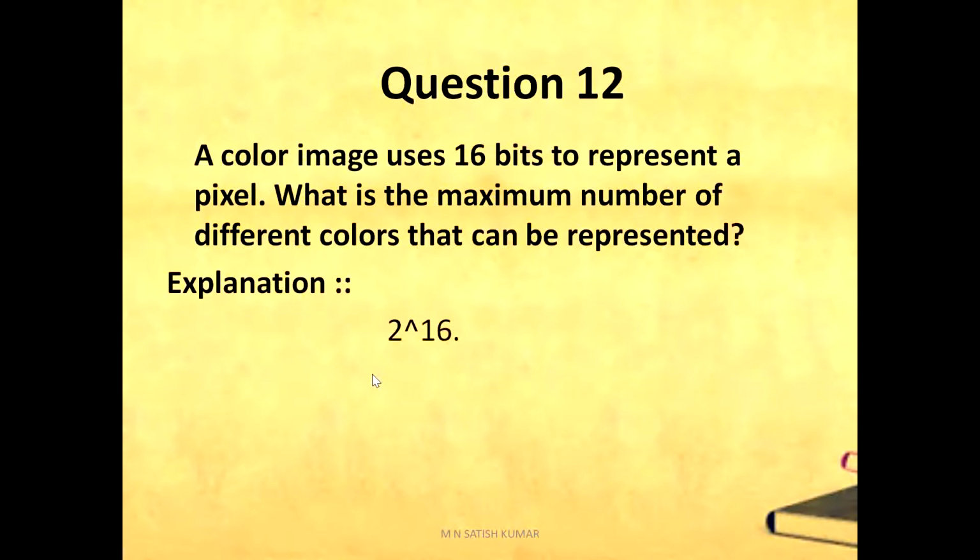Question number 12. A color image uses 16 bits to represent a pixel. What is the maximum number of different colors that can be represented? The maximum number of different colors that can be represented is 2 power 16.